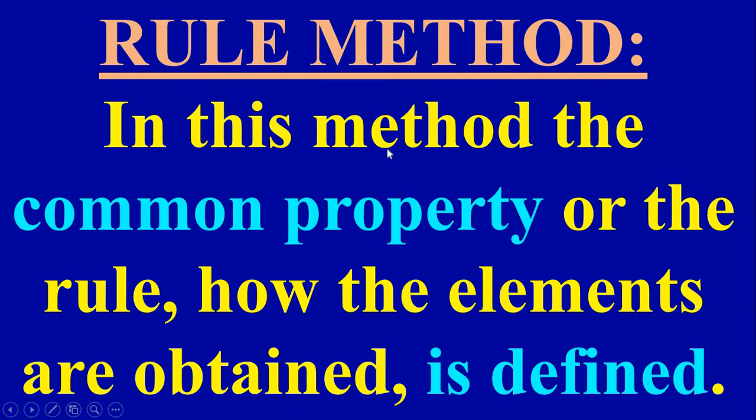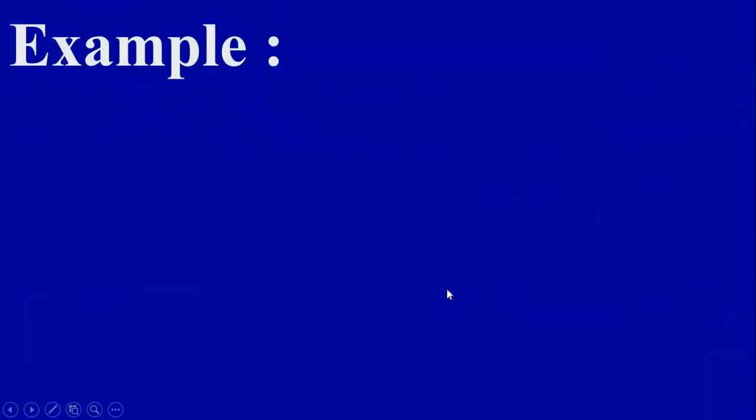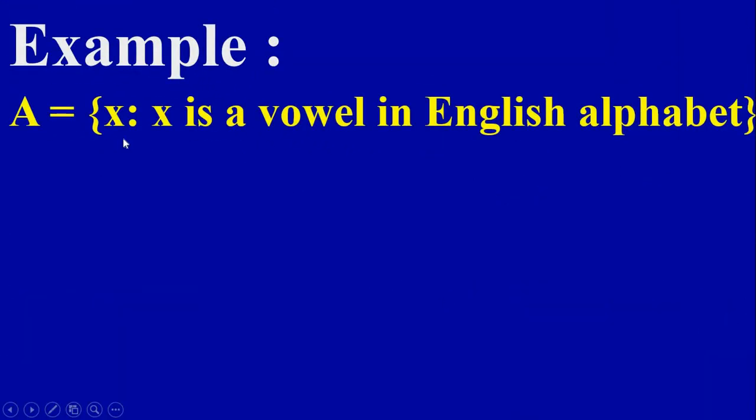Next one, it is the rule method. In this method, the common property or the rule by which the elements are obtained is defined. Here we have to define in a sentence how the elements are obtained. Example: A equal to vowels in the English alphabet. Now, importantly, how to read this.